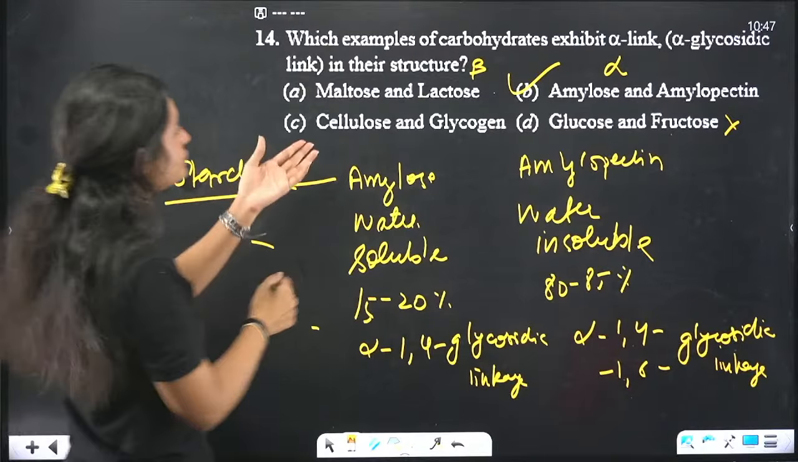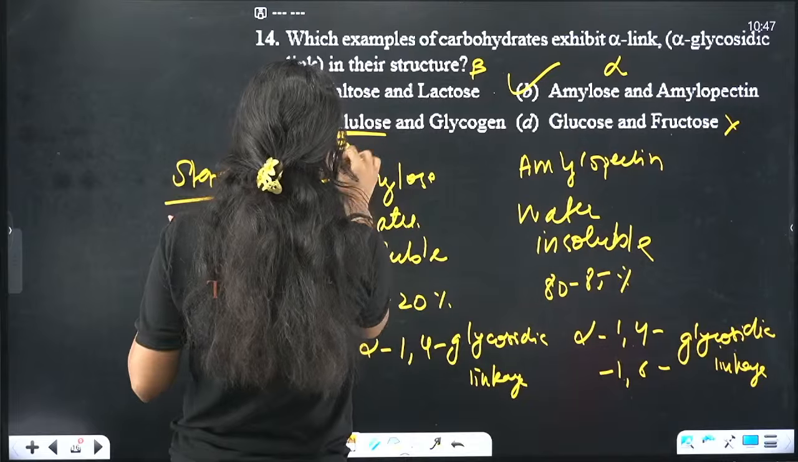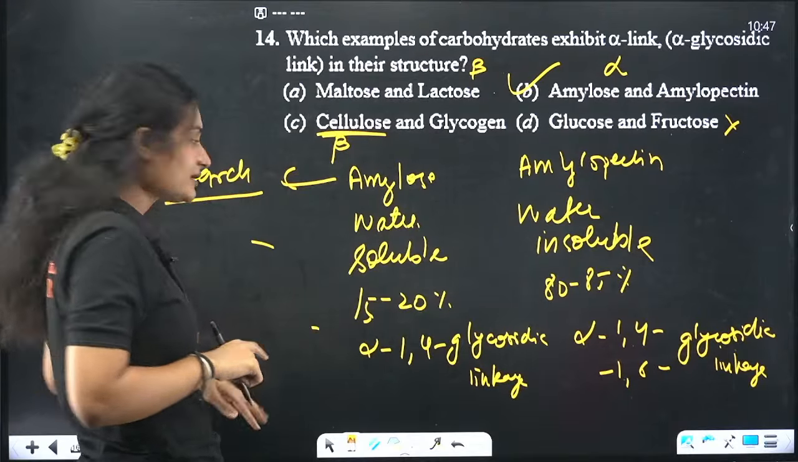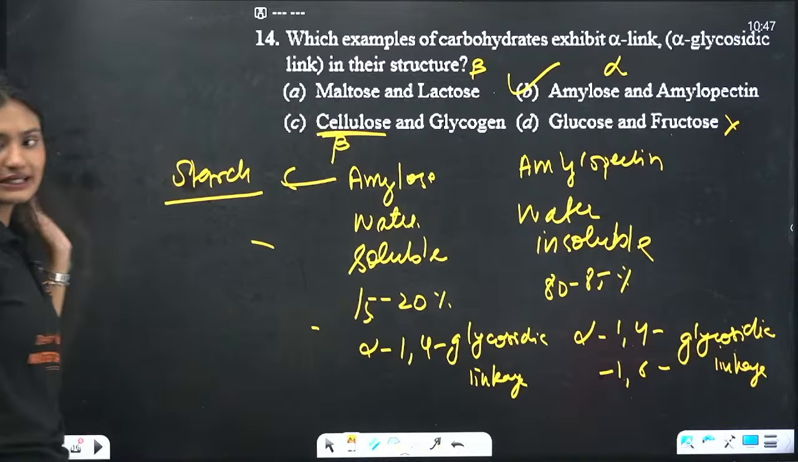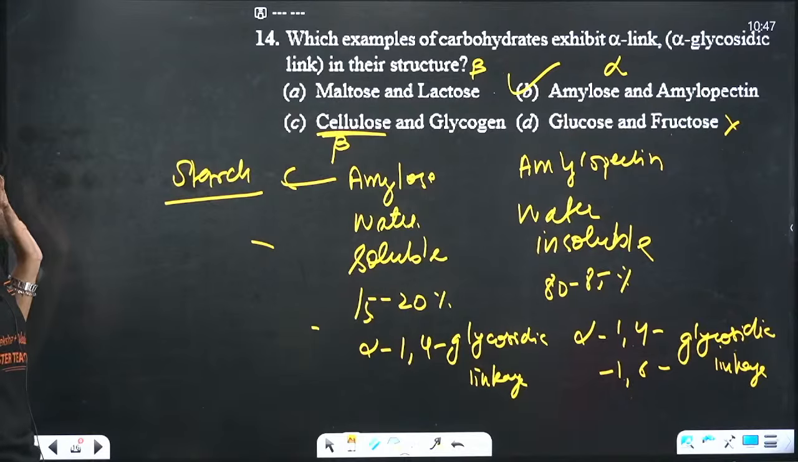Again, cellulose, lactose also have beta 1,4 linkages. Okay. So the correct answer is option B. Again, take a screenshot. Okay.